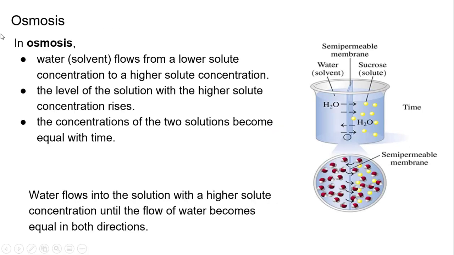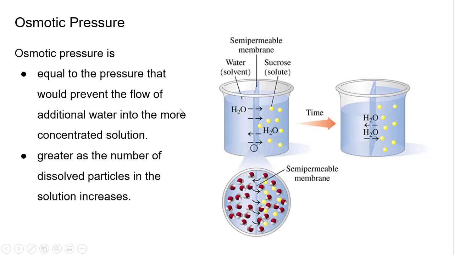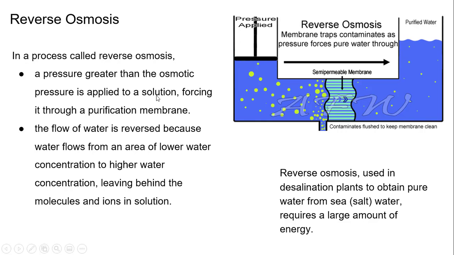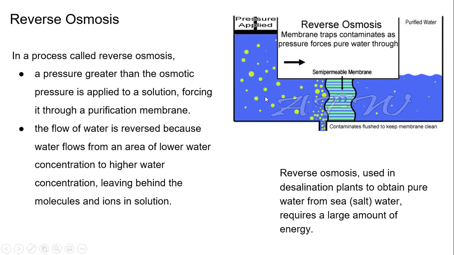With osmosis, we were talking about flow from a lower solute concentration to a higher solute concentration. However, here we're pointing out that water flows from an area of lower water concentration to a higher water concentration, and that would be the pure water. Pure water has a higher concentration of water than something with a higher concentration of solutes.